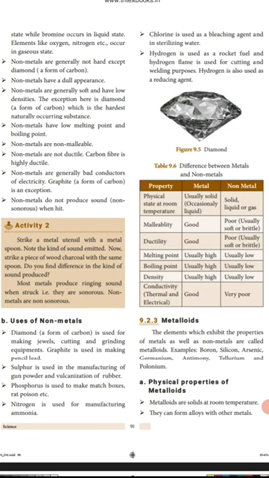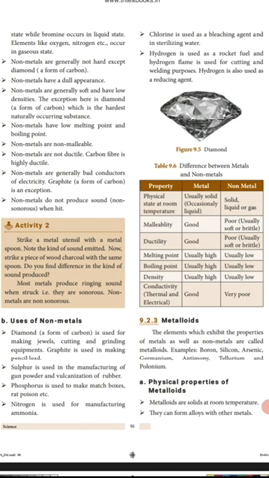Next one is metalloids. Metalloids are elements that exhibit properties of metals as well as non-metals. That is called metalloids. Examples are boron, silicon, arsenic, germanium, antimony, tellurium and polonium. These are all examples of metalloids.